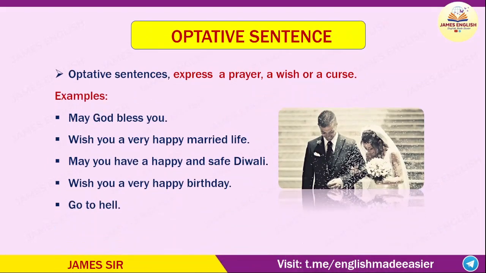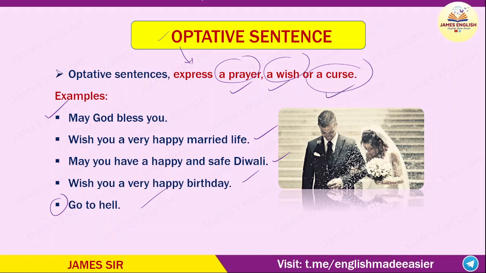And the last type, that is the optative sentence. Remember, an optative sentence expresses a prayer, a wish, or a curse. Look at the examples. May God bless you. Wish you a very happy married life. May you have a happy and safe Diwali. Wish you a very happy birthday. Go to hell. This is a curse, right? So whenever you want to express a prayer, a wish, or a curse, we can use an optative sentence.